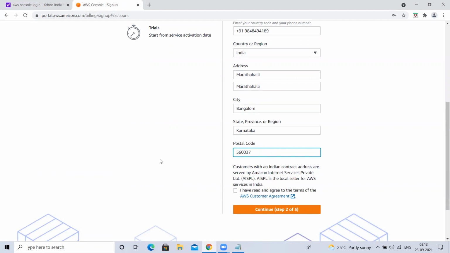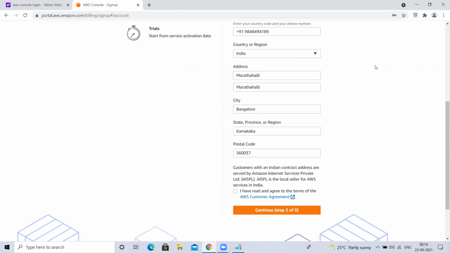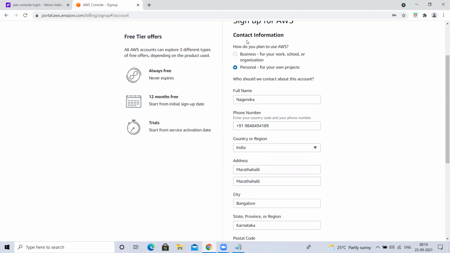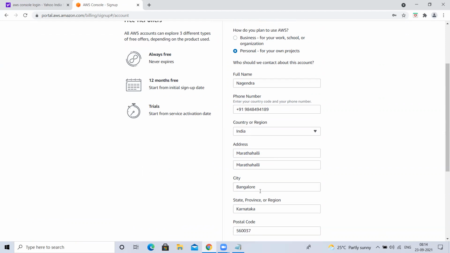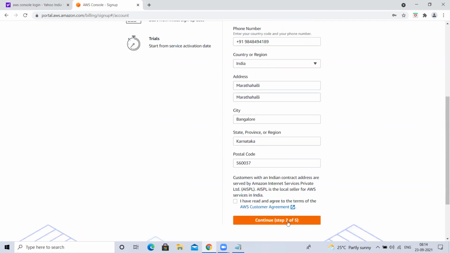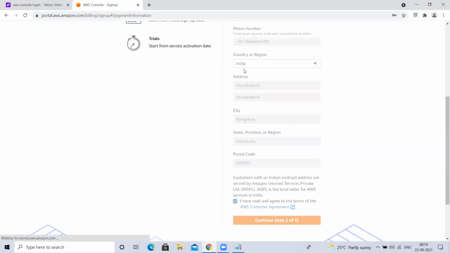Okay, any number. Now, this is saying customers with an Indian contact address are served by AWS Internet Service Private Limited. It is saying who will serve us, okay, leave it. We selected that the AWS account we are going to create is for our personal purpose. This is the name and details of the person AWS has to contact if something goes wrong or for some billing, right? We are selecting this. Next step. Okay, I have to agree to the conditions. Then next step. Second step is done.